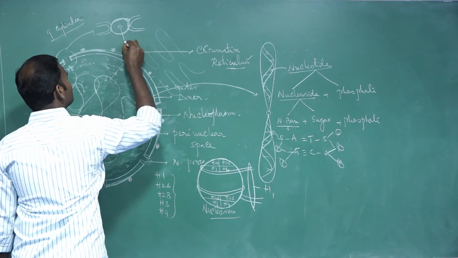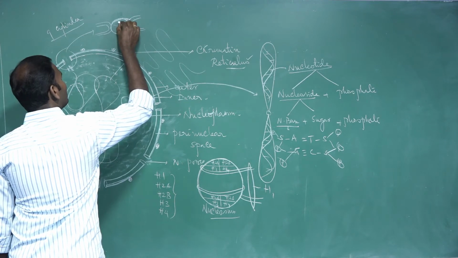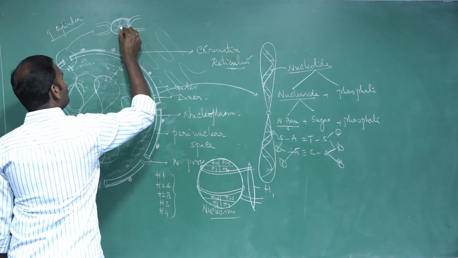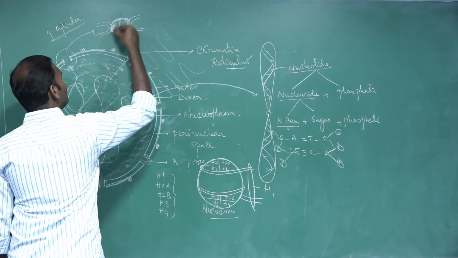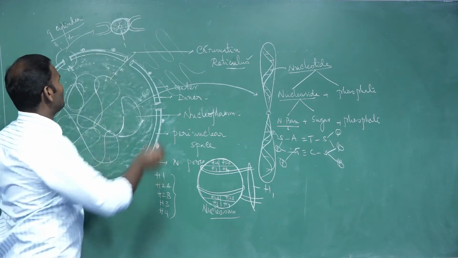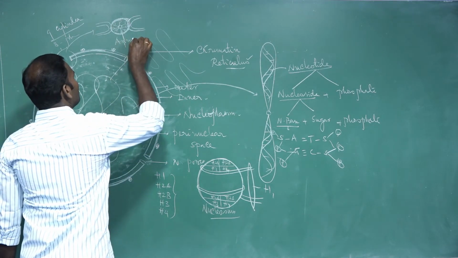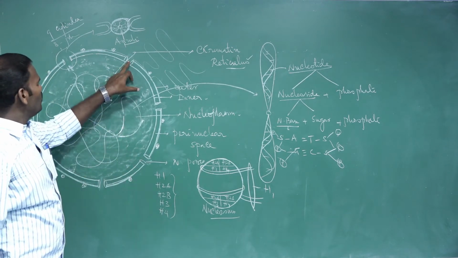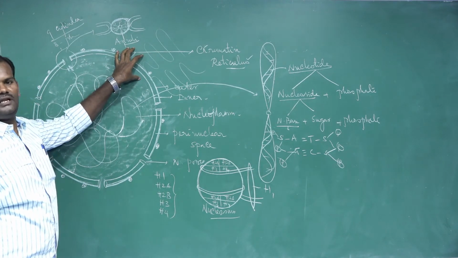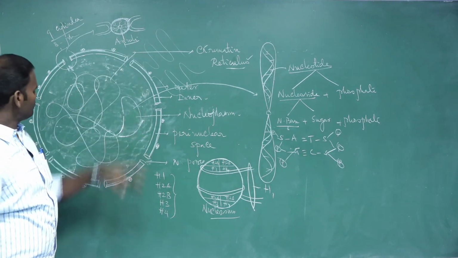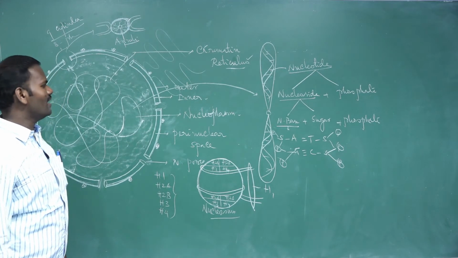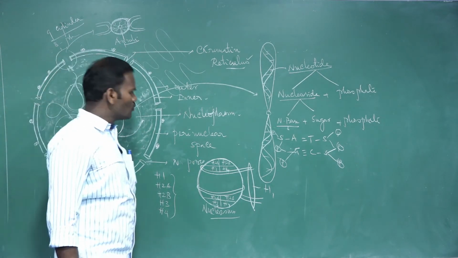There is 1 center cylinder and there are 8 peripheral cylinders: 1, 2, 3, 4, 5, 6, 7, 8. 8 peripheral cylinders and only one center cylinder. These are called annuli. So these annuli and the nuclear pore together constitute the nuclear pore complex. Now, next, how does this chromatin reticulum condense to form a rod-like structure called a chromosome?